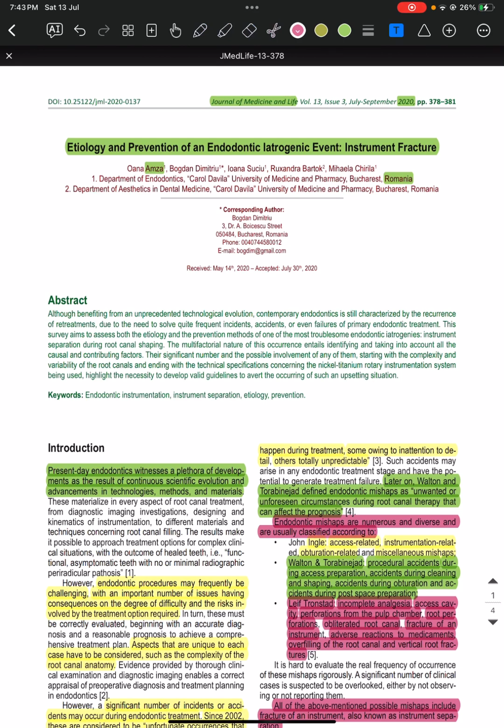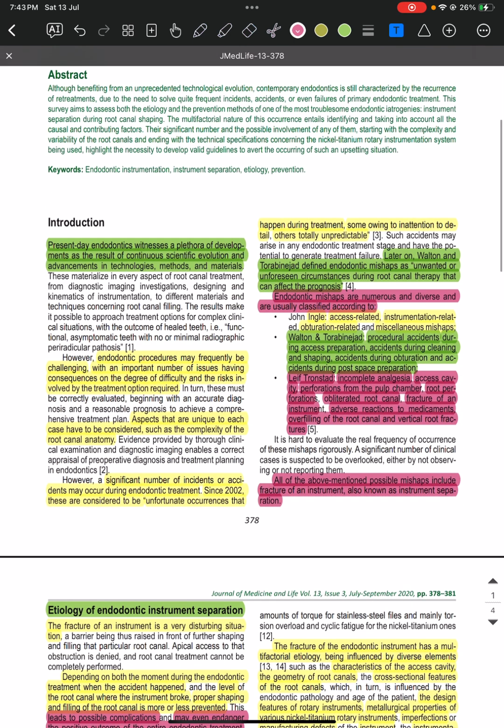Etiology and Prevention of an Endodontic Mishap and Instrument Fracture by Amza et al., Romania, 2020. In the present day, endodontics witnesses a plethora of developments as the result of continuous scientific evolution and advancement in technologies, methods, and materials.